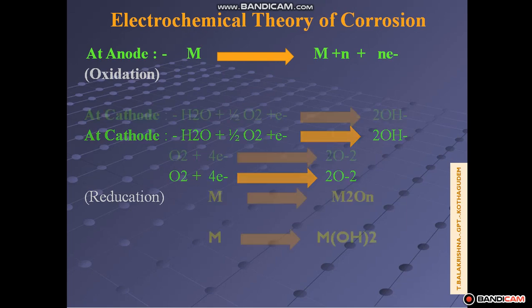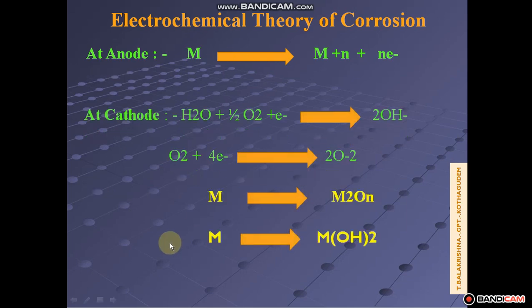Here M to the power n plus and O minus 2 combine together and form metal oxide.